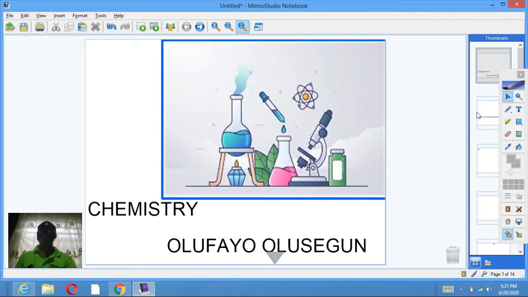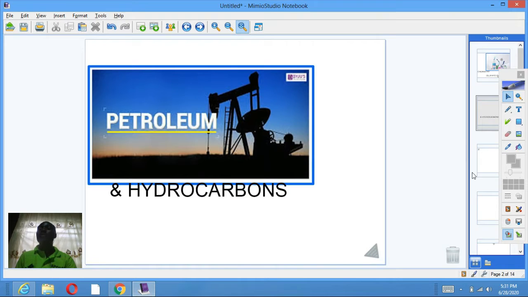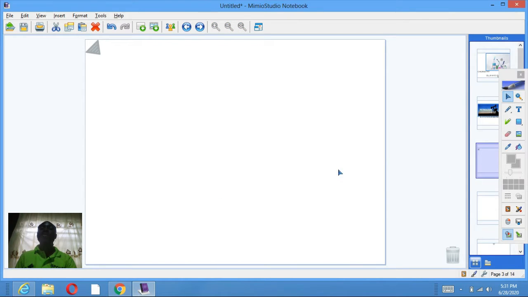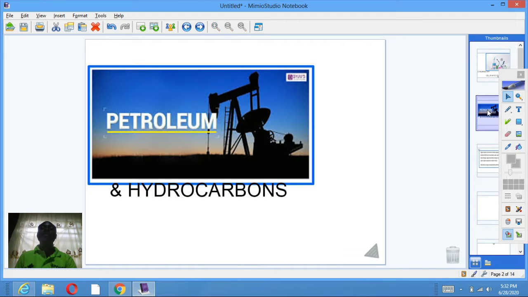This is chemistry, and what we're looking at this evening is petroleum and hydrocarbons. At the end of this lesson, students should be able to define hydrocarbons, and should be able to tell us how petroleum is being processed into various fractions and other refining methods.